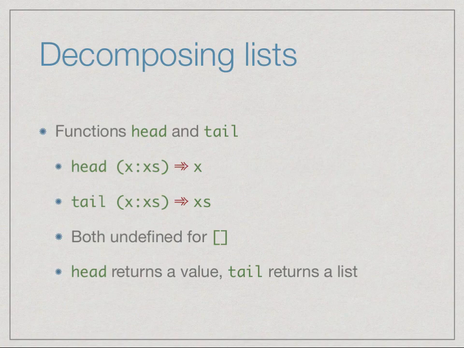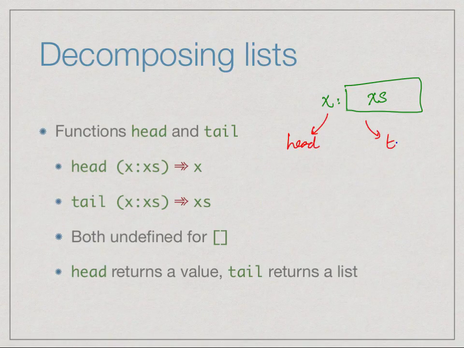So when we have a list now, we therefore have in some sense the first value, right? And then we have the rest of the values attached by a colon. So it's conventional, if we use the term x for the first value, to use xs. So this is an x followed by a bunch of xs. Okay, that's how you're supposed to read it. So now what we have is this operator that puts them together. So we have functions that take them apart. So this is called the head of the list, and this is called the tail of the list. Right? So the head of the list is a value, and the tail of the list is another list.